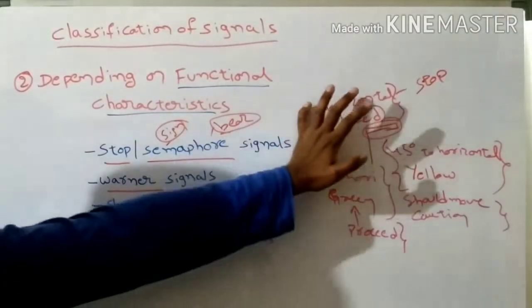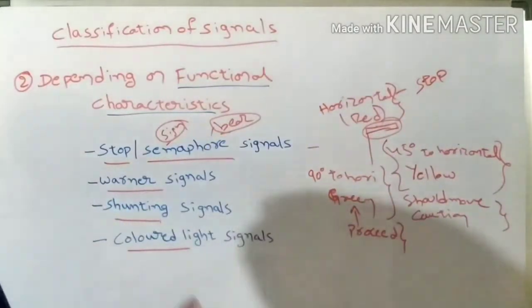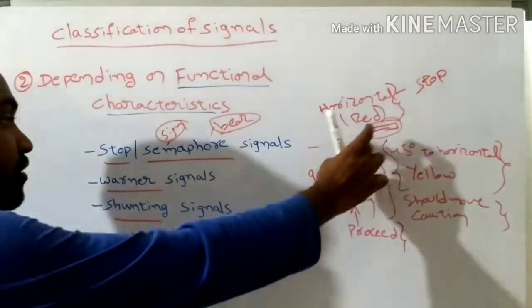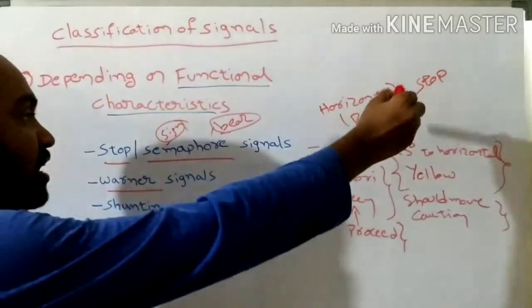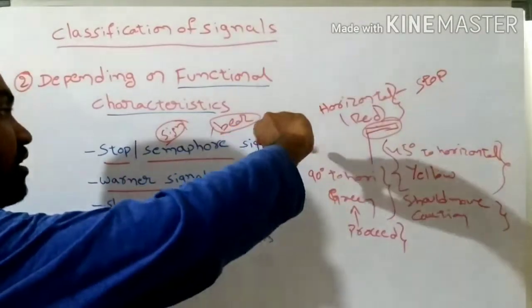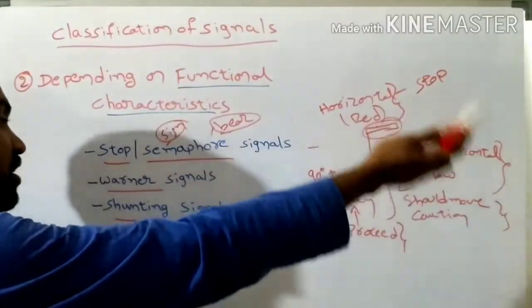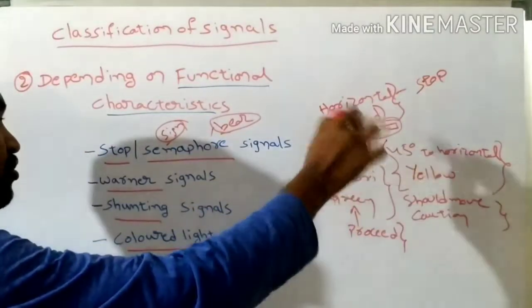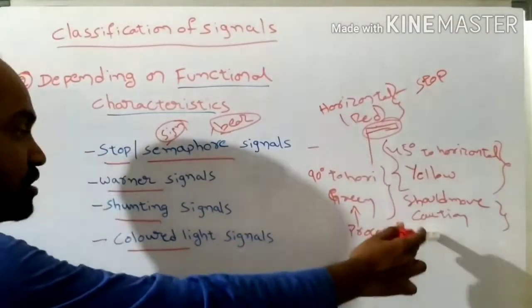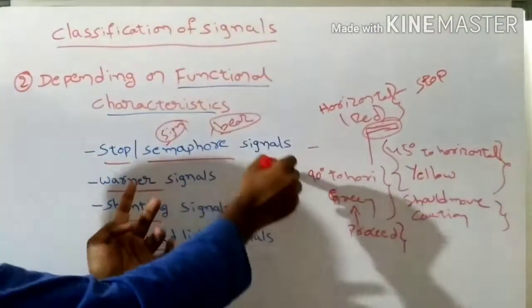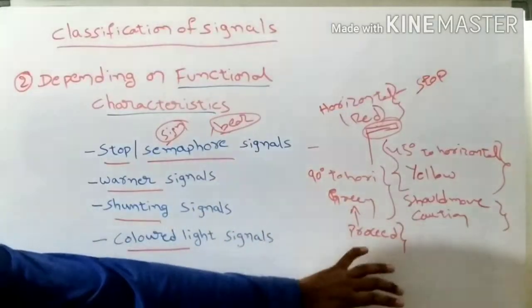So if the signals are provided as wings on a pole, and the wing is horizontal, the loco pilot should understand that he should stop the train. If the wing is 45 degrees to horizontal, he should proceed with caution. And if the wing is vertical or 90 degrees to horizontal, he can proceed directly.